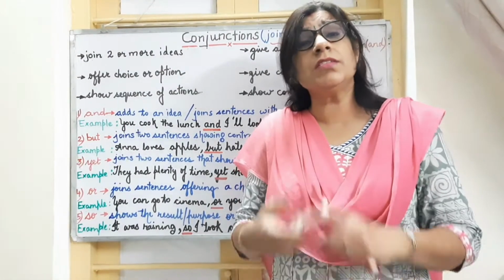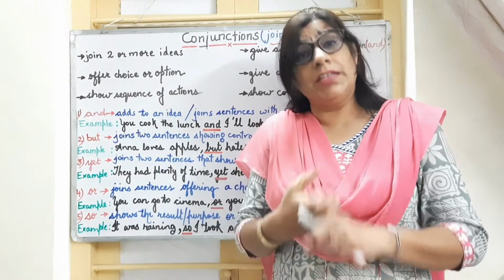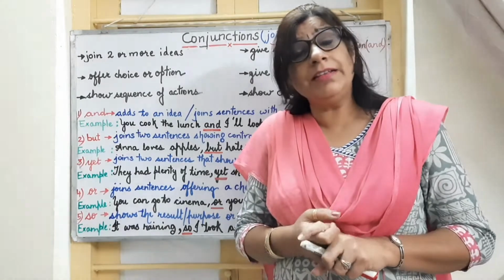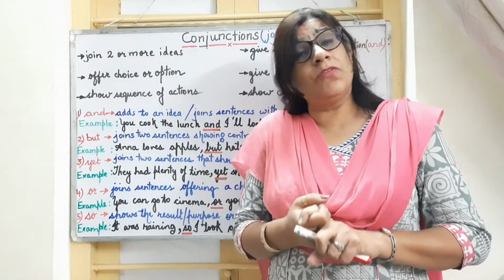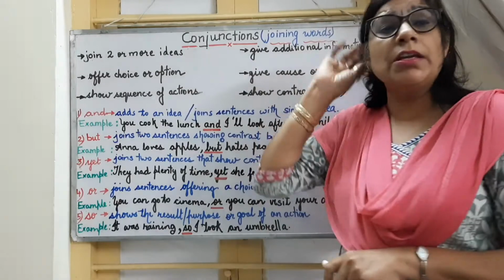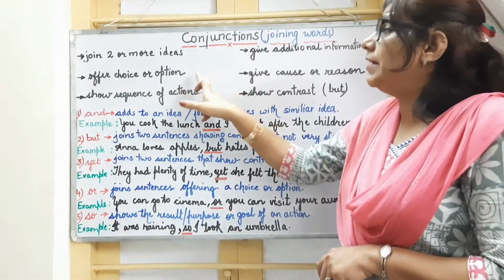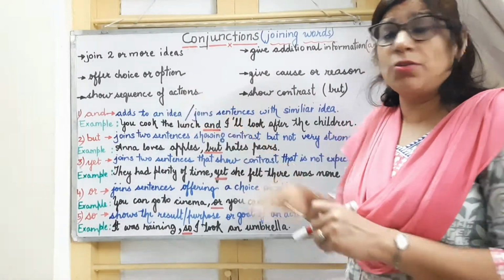What are conjunctions? Conjunctions are joining words. They join two words, sentences or similar ideas, right? They bring together sentences of different kinds. When we are talking about conjunctions, they are used to join two or more ideas. They are used to give a choice or an offer.